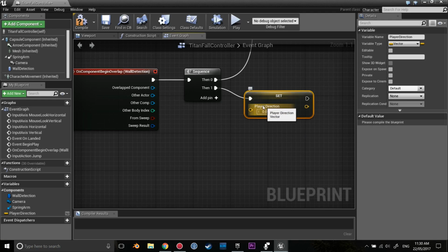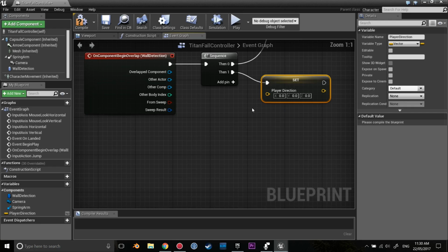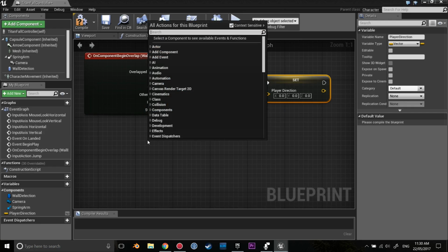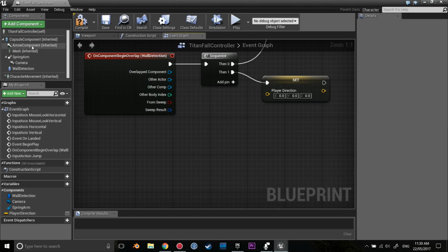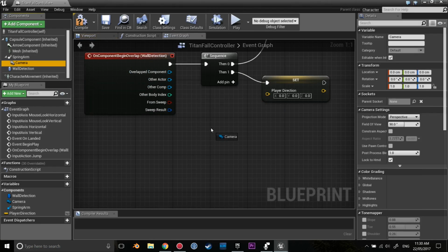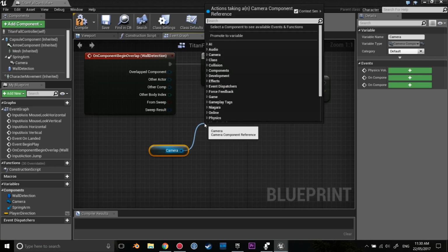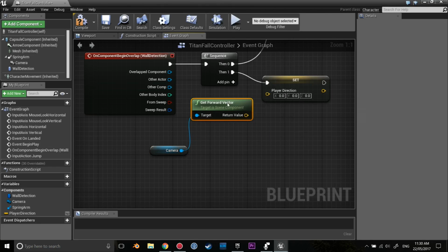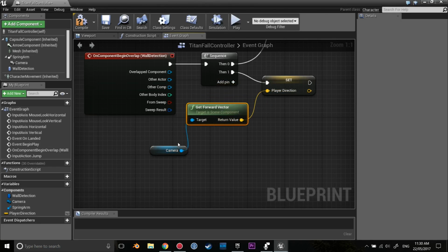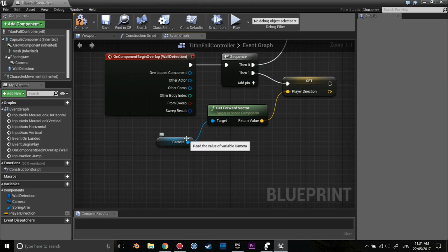The reason why we're setting the player direction is because the moment they touch the wall, we want them to go in a very specific direction forward. If we were to get this on the go, the player might rotate a certain way and they would go forward, not along the wall, but in a weird direction, maybe to the left. So what we want to do here is get the forward vector of the first person camera. So the moment they hit the wall, we'll get the first person camera and the forward vector, because you need to be facing the wall in order to jump onto it. So there we have the camera.